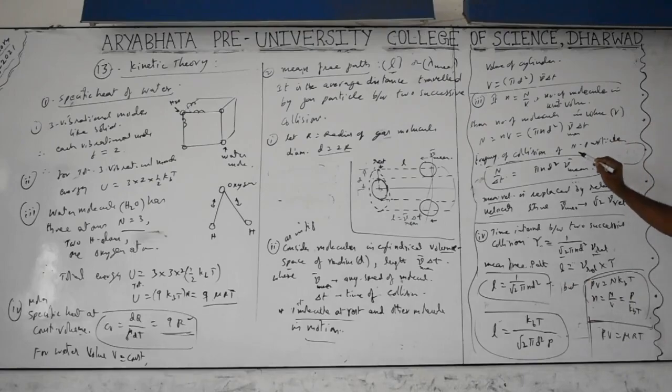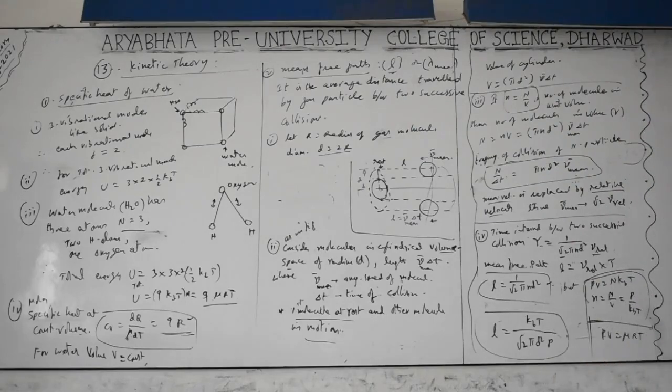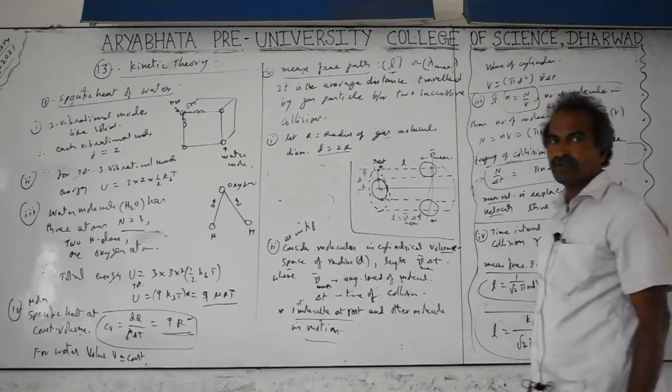Small n is nothing but the number of molecules in the given volume, or per unit volume we take. So if you take the relationship PV equal to NKT, n equals N by V. So N by V, if you have taken this formula, becomes equal to P by KBT. KB is the Boltzmann constant, T is the absolute temperature. So wherever n is there, you can replace it with P by KBT. P by K into T is also taken in the formula for the mean free path. If required in the gas constant relation, PV equal to mu RT can also be taken, but you are taking it in terms of the number of particles relation; K you can replace with R whenever it is required.